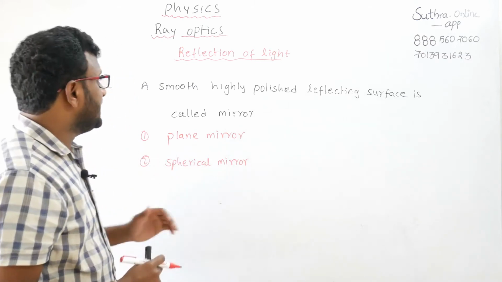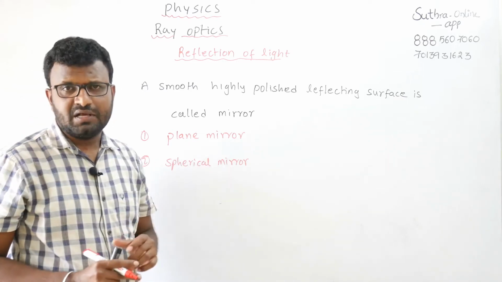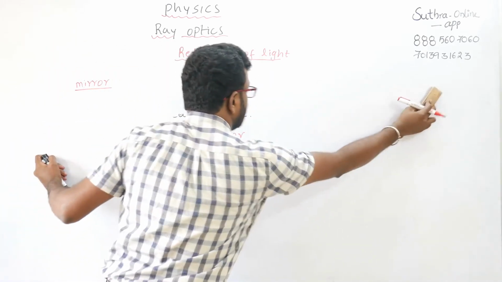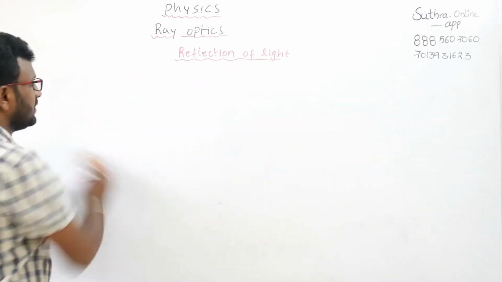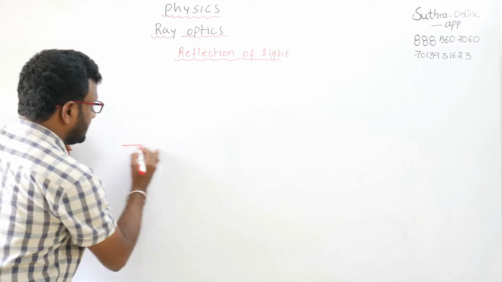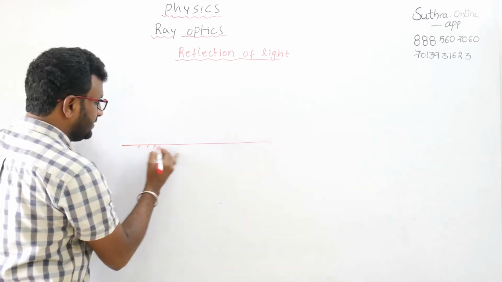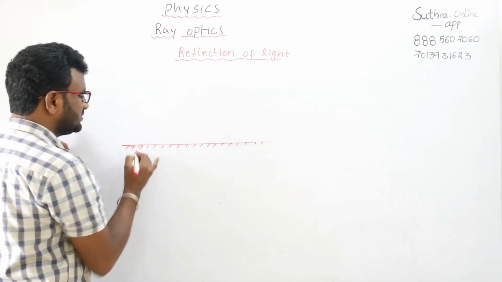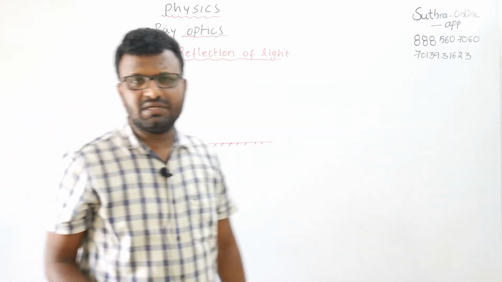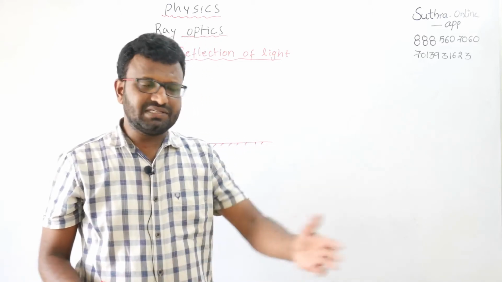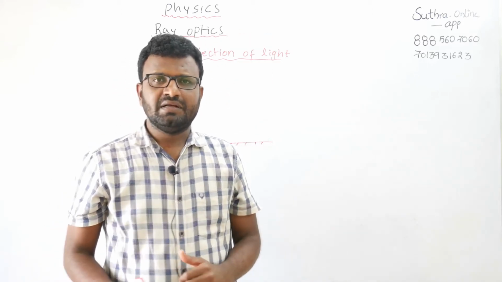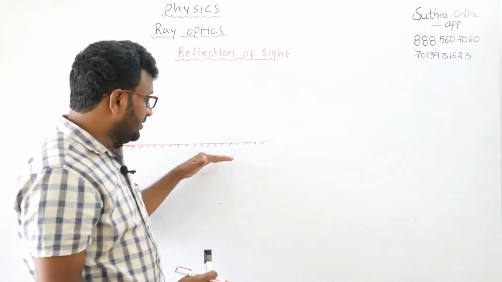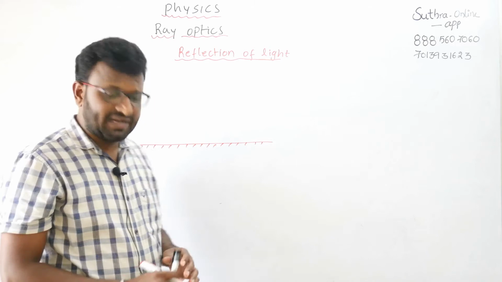Now we'll see reflection of light on a mirror. How it happens, we'll see right now. I am going to take one mirror here. This is nothing but one mirror. On one side a coating will be there. A general plane mirror is what we use when we stand in front of a dressing table. So I am taking a plane mirror. One side has a coating, and the other side is the reflecting surface.